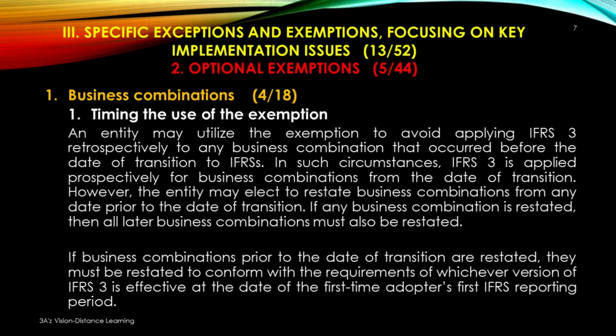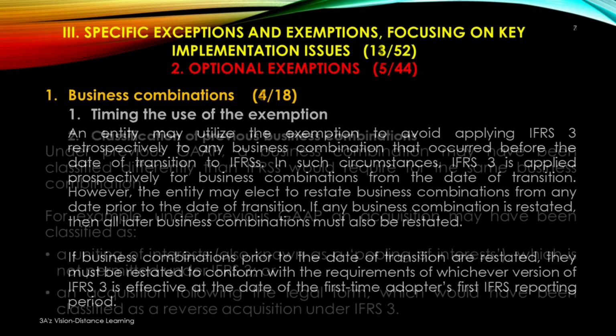If any business combination is restated, then all later business combinations must also be restated. If business combinations prior to the date of transition are restated, they must be restated to conform with the requirements of whichever version of IFRS 3 is effective at the date of the first-time adopter's first IFRS reporting period.